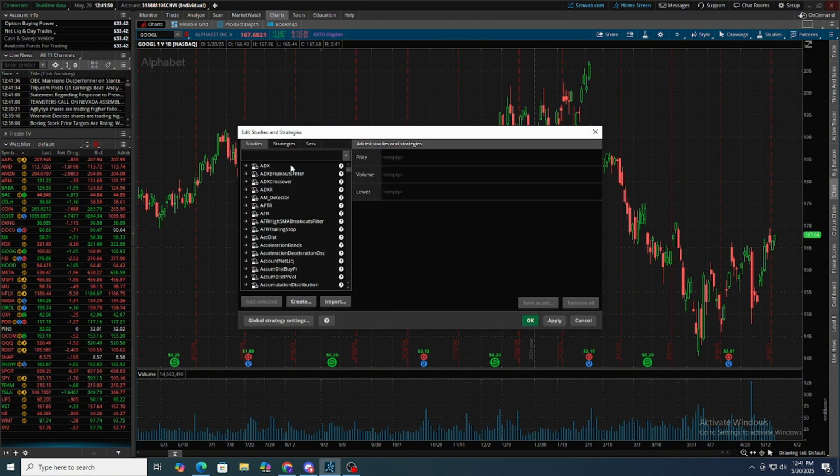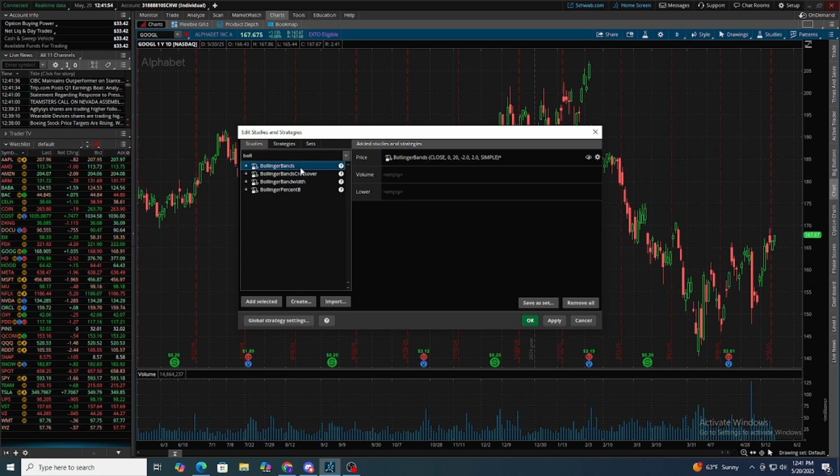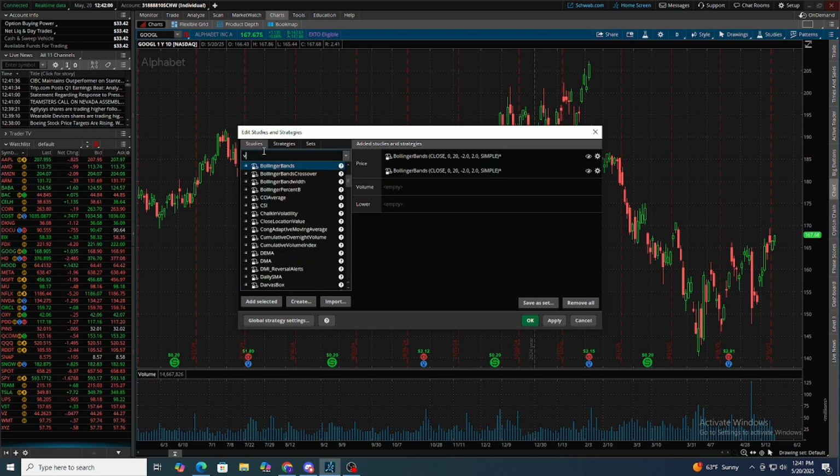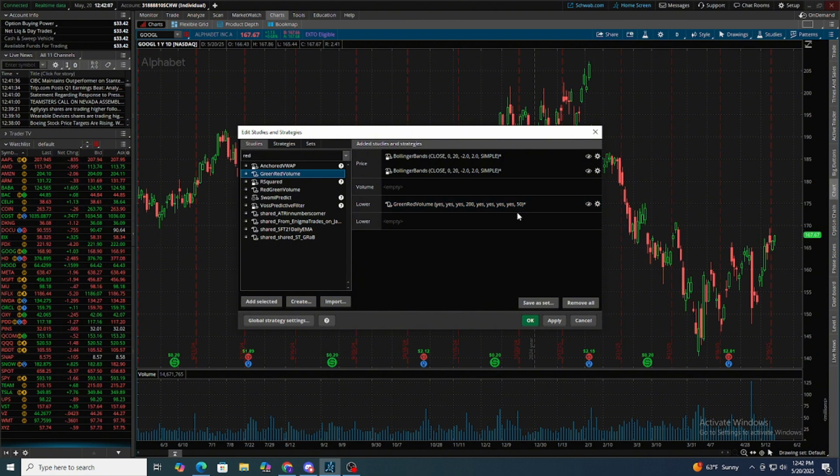So how you want to do it is first add your Bollinger Bands, and you want to add two of these. There's going to be two levels. Next, you want your volume. Again, not everyone has this, but if you're in the Discord, you're going to have it. If you don't, just request access to it and you'll get it.